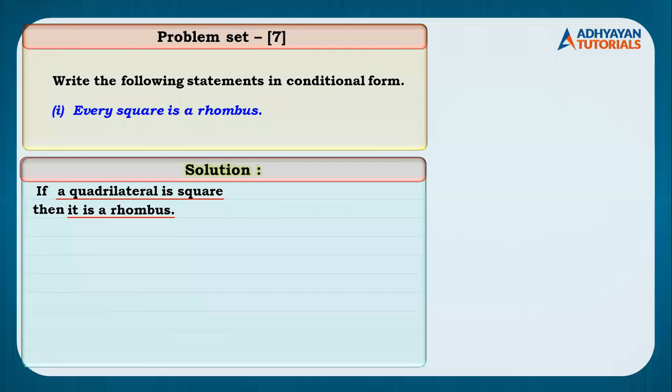Ghatkopar Mansi has written if a square has four sides, then it is a rhombus. Wrong, child. You don't have to add new things to it. You have to just put if and then. I hope everybody has finished copying this.